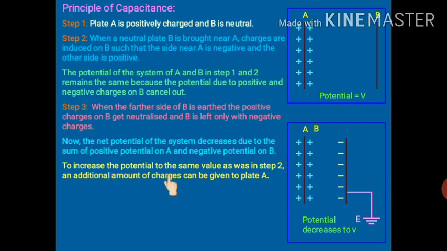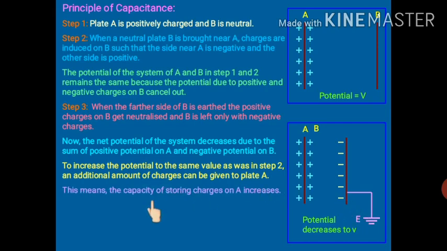So to raise the potential to the same value, an additional amount of charge can be given to plate A. So basically what we wanted to discuss is how the capacitance of a conductor is increasing. We can say that the capacitance of a conductor is considerably increased when we place an earth-connected conductor near it. And such a system of two conductors is known as a capacitor.